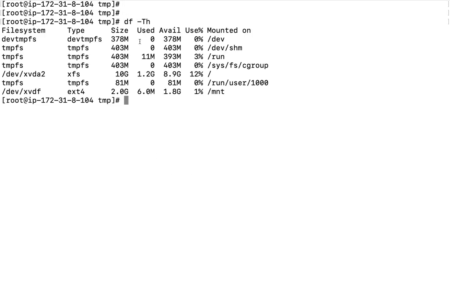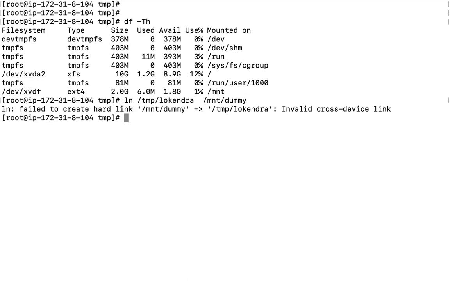We have /dev/xvda2, which is mounted on slash, and we have another file system here, /dev/xvdf. So let us say I create a file here, maybe /temp/Lokendra, and I need to create a link here under /mnt, maybe dummy. It is going to say invalid cross device link, which means failed to create hard link /mnt/dummy to /temp/Lokendra. Why is it so?